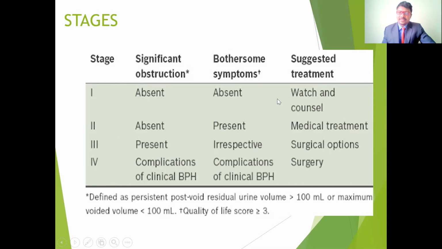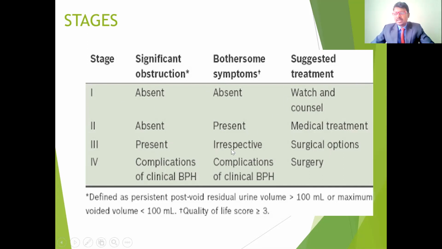If the doctors identify any prostate enlargement, they should give proper counseling regarding it. We wait until symptoms appear. If there are no symptoms, they can maintain a healthy lifestyle. If they have symptoms, we give the treatment according to the symptoms. Next is stage 2, where the obstruction is absent, but symptoms are present.